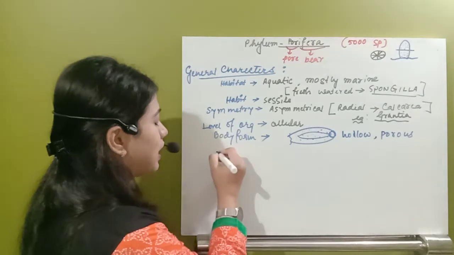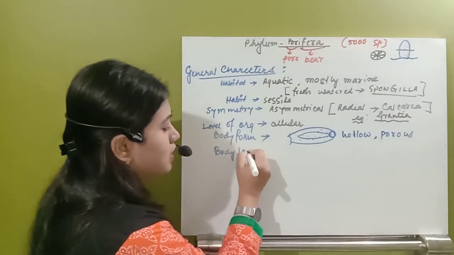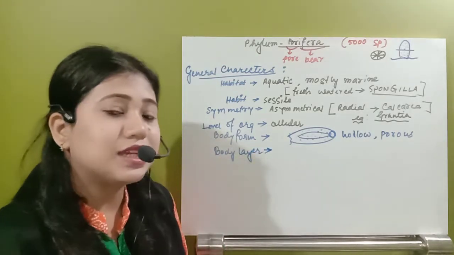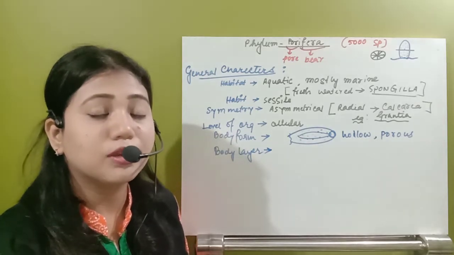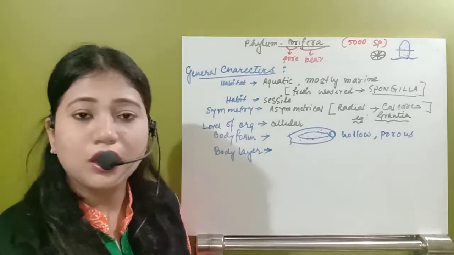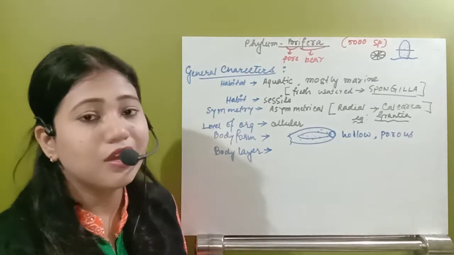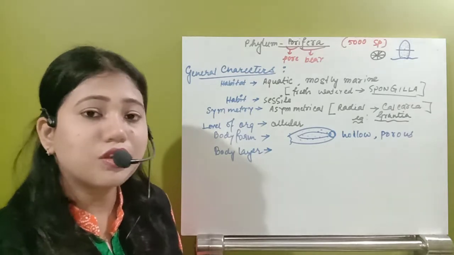Next one, see their body layers. That means in this organism, will you see any germ layer? You can see these are just aggregations of cells. This organism is incapable of forming any germ layer. They do not have any germ layer, but yes, the body will have some layers. So what are those layers?